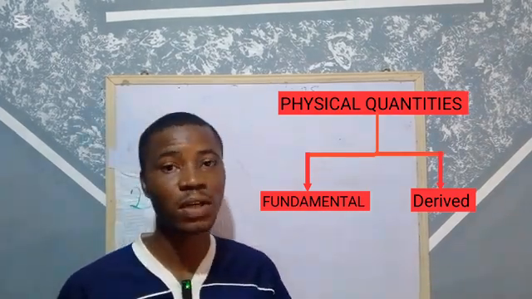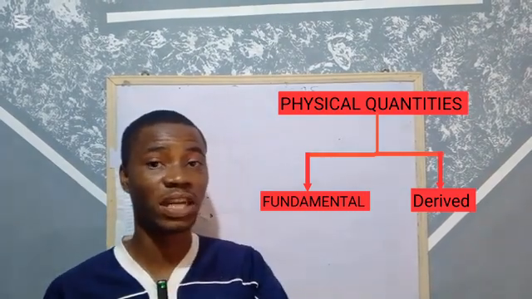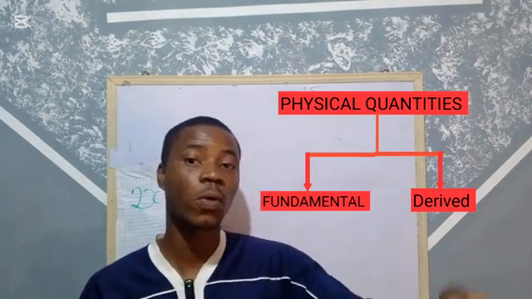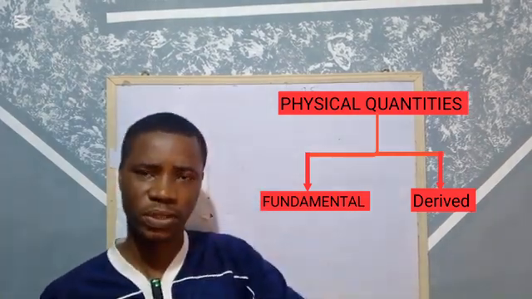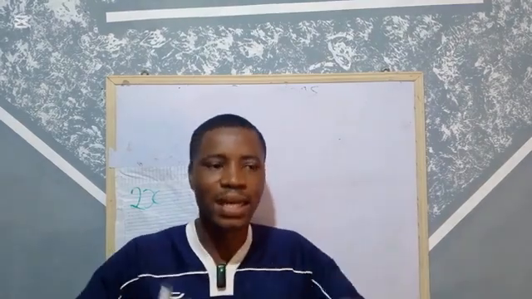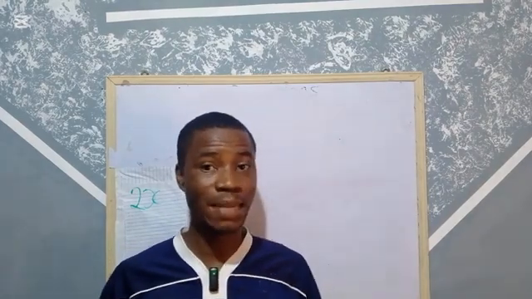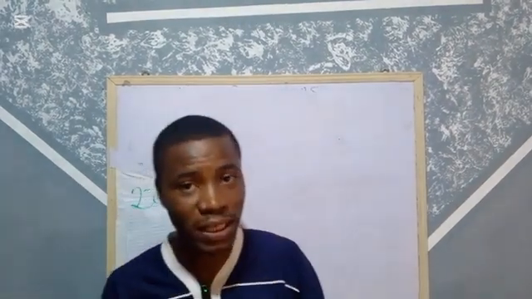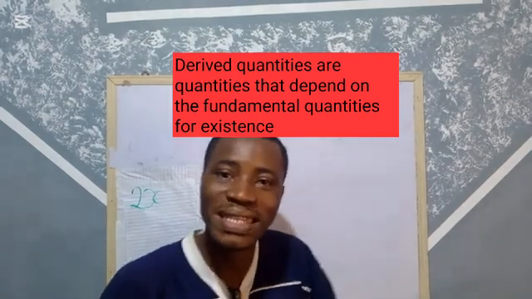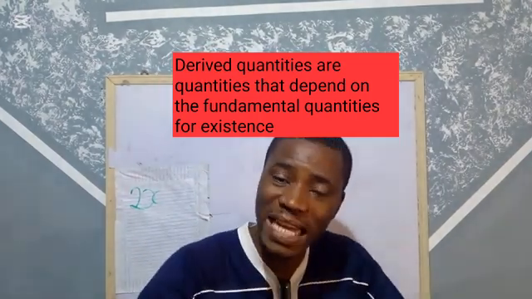Fundamental quantities are the quantities that are independent. In other words, they can exist on their own. They don't depend on other quantities for existence. They can stand on their own. On the other hand, derived quantities are quantities that depend on the fundamental quantities for existence.